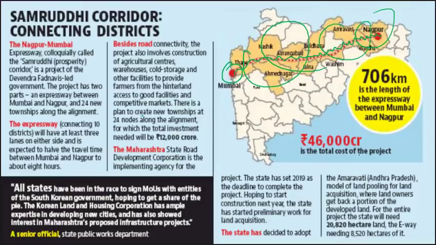The most interesting thing that I find here is the way land pooling is done for this Samruddhi expressway. Now you have a place called Amravati in Andhra Pradesh. It is going to be the latest city of our country. It is declared, but it's still under construction. This city Amravati is going to be the new capital of Andhra Pradesh.